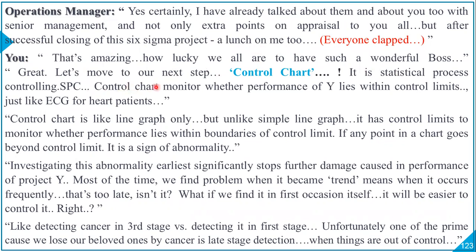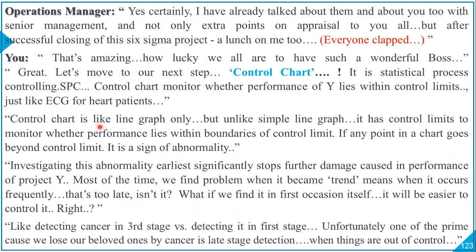Great. Let's move to our next step, control chart. It is statistical process controlling, SPC. Control chart monitors whether performance of Y lies within control limits, just like ECG for heart patients.